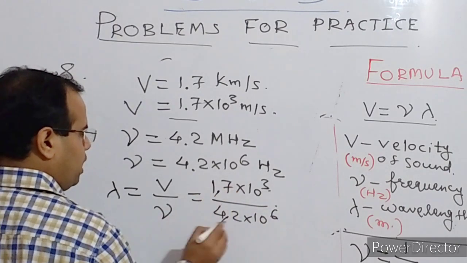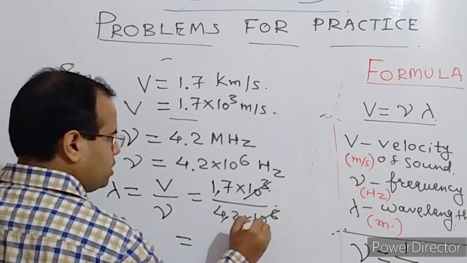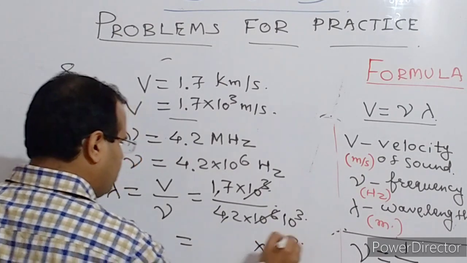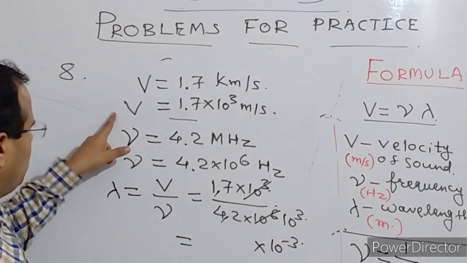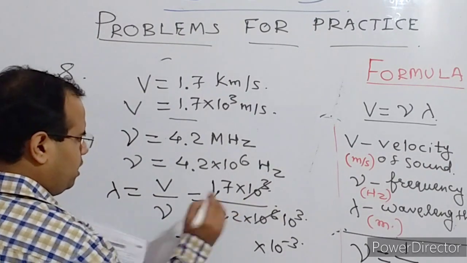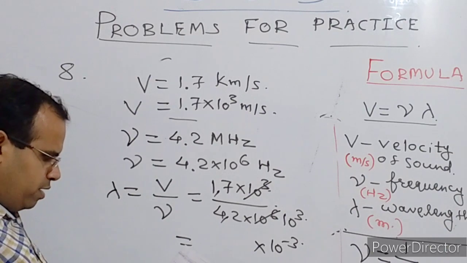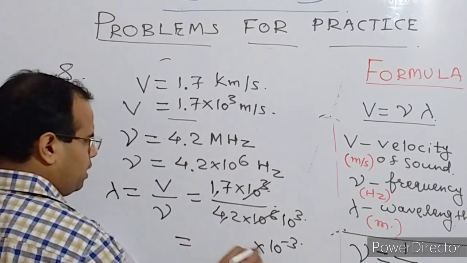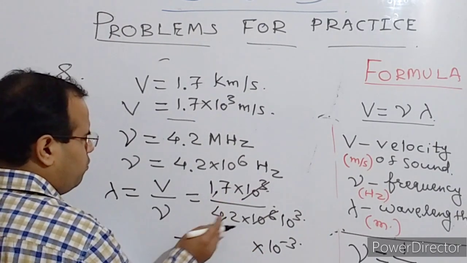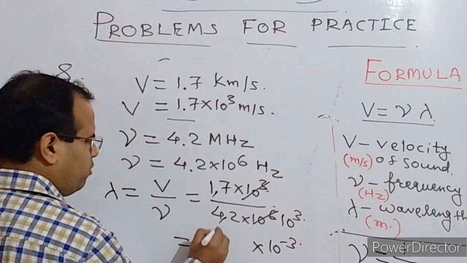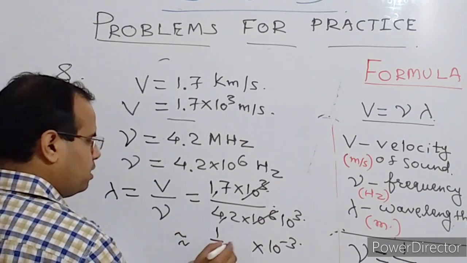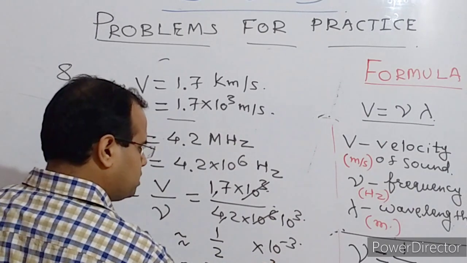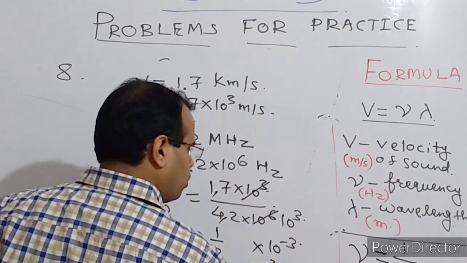So 10 raised to the power 3 is cancelled, and the remaining goes up as 10 raised to the power minus 3, and 17 upon 42. 17 2s are 34, so it will be approximately 1 by 2, around 0.5, so approximately 0.5 into 10 to the power minus 3, that is 5 into 10 to the power minus 4.